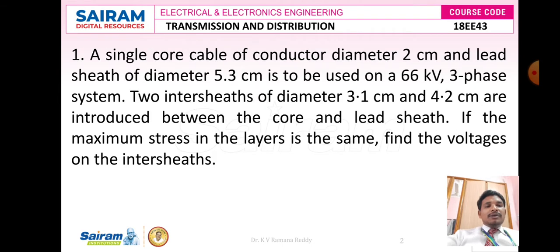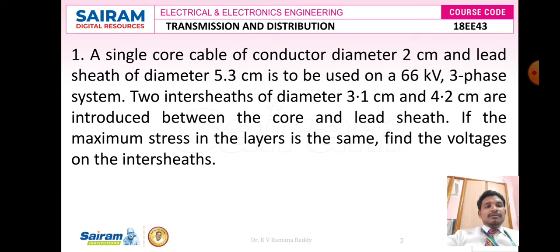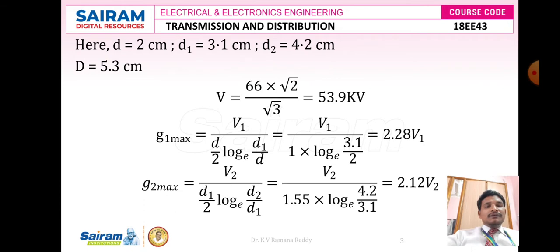The overall diameter, capital D, is equal to 5.3 centimeter, that is the lead sheath diameter. Now they have given the line voltage, that is 66 kV.